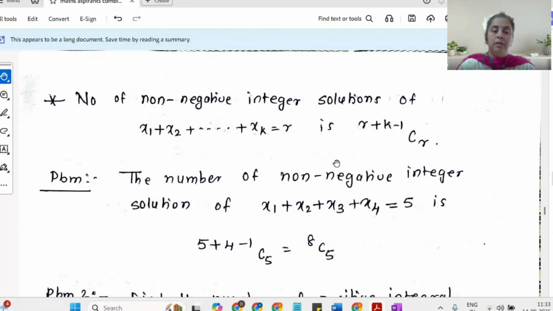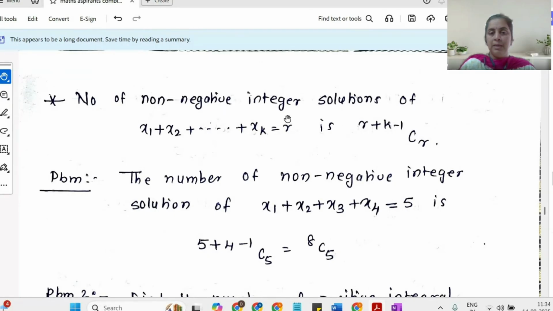This is a very interesting question: finding the number of non-negative integer solutions for a linear equation. How many non-negative integer solutions will there be for a linear equation in k variables? Here I have a linear equation in x1, x2, up to xk. I have k variables, and this is equated to r. So there is a theorem. Actually, it is a part of an earlier theorem which I have stated. The number of non-negative integer solutions for x1 plus x2 plus ... plus xk equal to r is given by r plus k minus 1 CR.